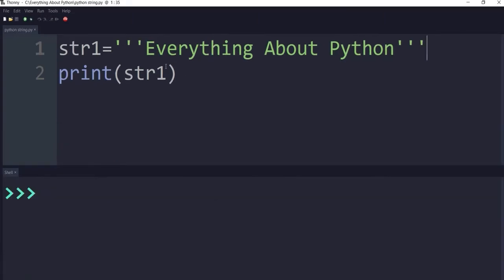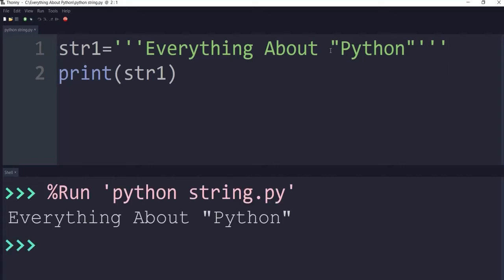But in this string, if I want to show Python separately, like for example, if I write here inside these double quotes, and now if I execute this code, so still it is showing, see, everything about Python. So Python is in double quotes.